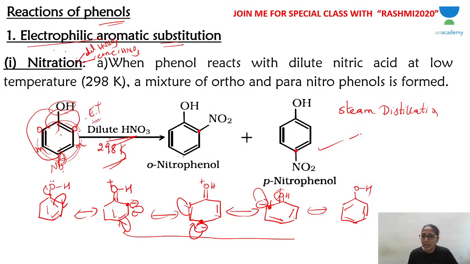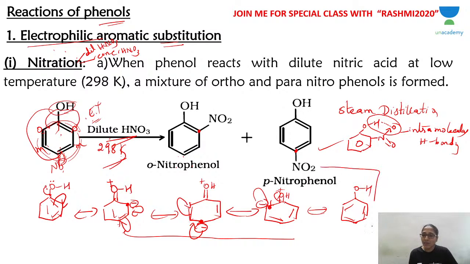Why? In the case of orthonitrophenol, intramolecular hydrogen bonding takes place. This is the OH group, and the nitro group, NO2, has a double bond to O. Hydrogen bonding takes place between the oxygen of the nitro group and the hydrogen. This is called intramolecular, within the molecule, hydrogen bonding. Whereas in the case of para, hydrogen bonding takes place between two molecules. If this is one molecule, with double bond O minus, O like this, another molecule will be like this.